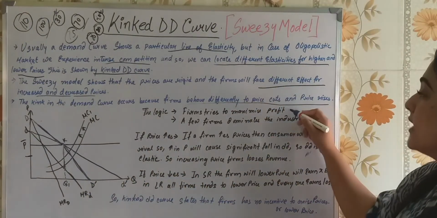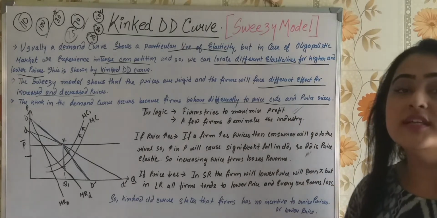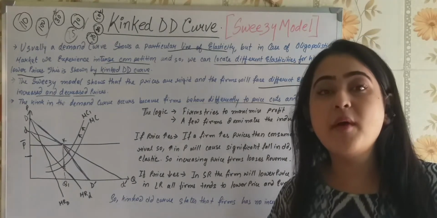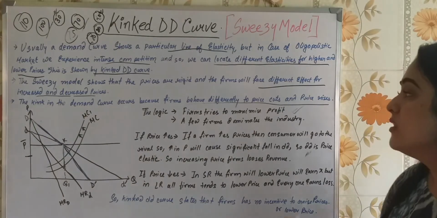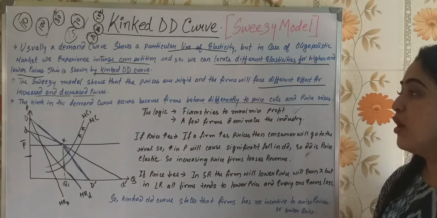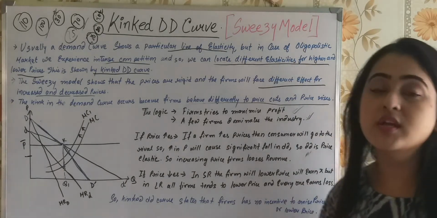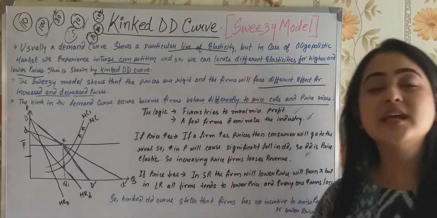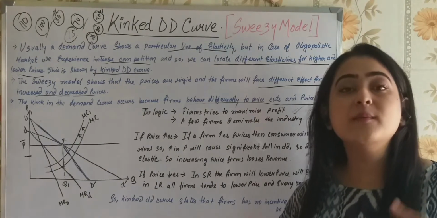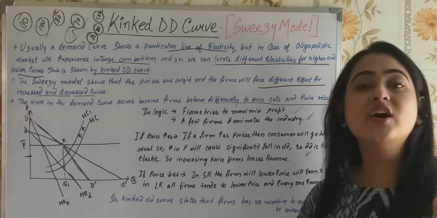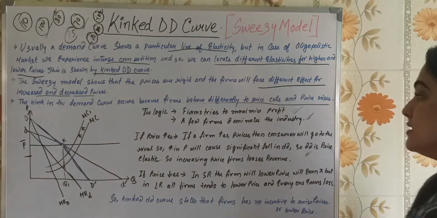The firm tries to maximize profit. You know what is the logic behind this kinked demand curve? The first one is that the firm tries to maximize the profit, and the second is that few firms dominate the industry. Because few firms dominate the industry, they think that I will make the change and I will earn more profit. So that is the thing.